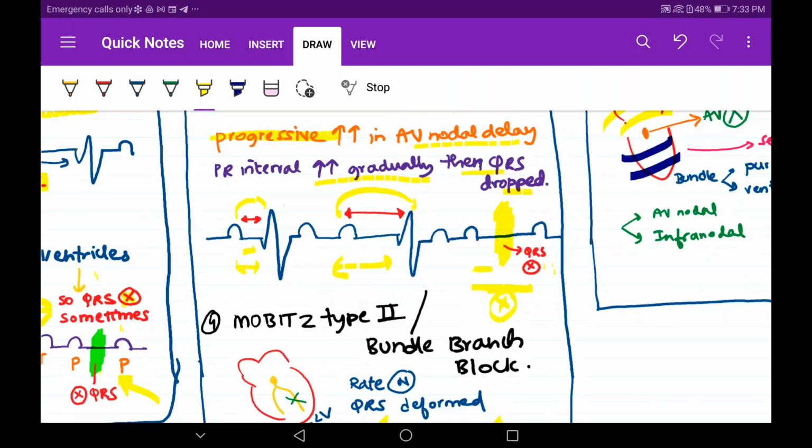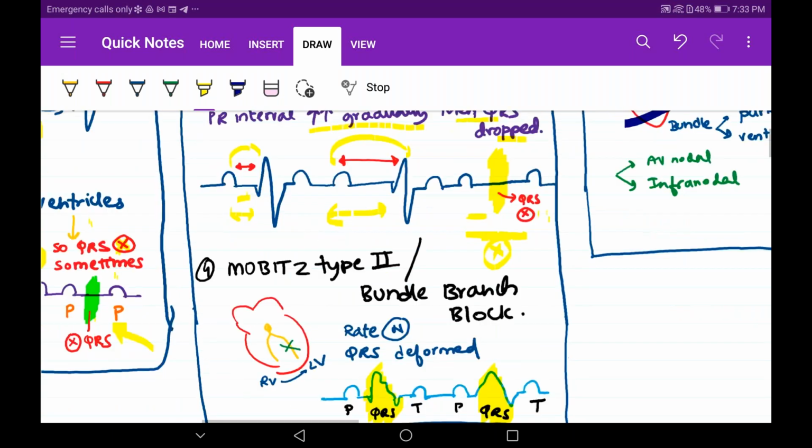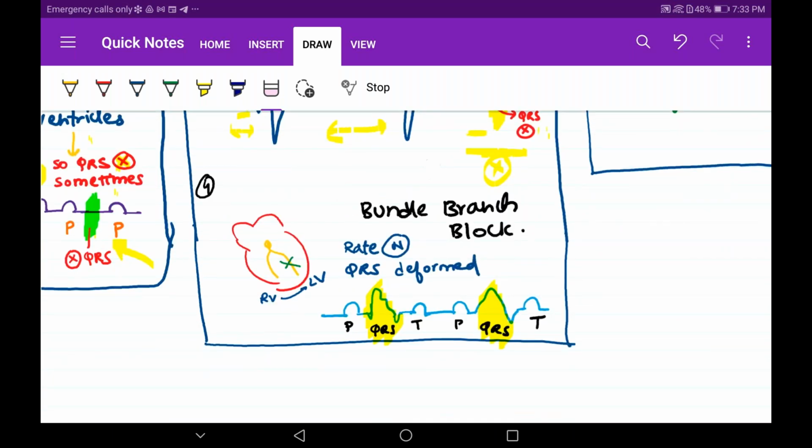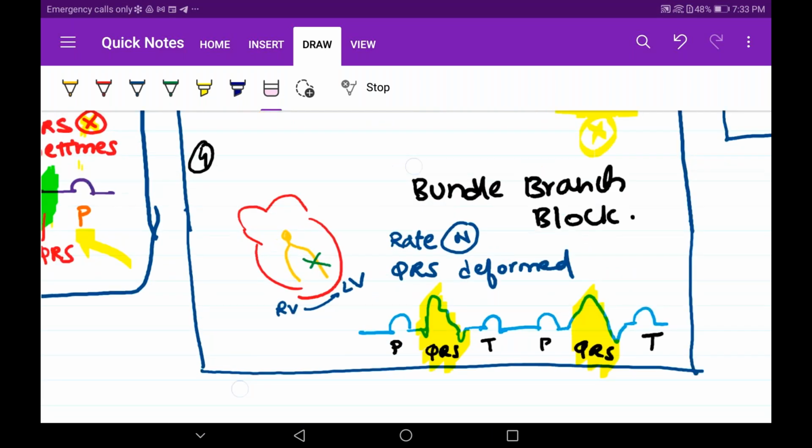Cross QRS is not there. Okay, Mobitz type 2, just remove this type 2. Yes, bundle branch block. What is in bundle branch block? See the diagram, see the heart diagram. Like this only you have to write in the exam.